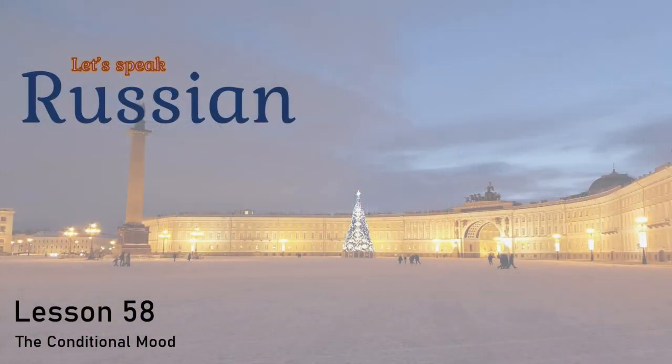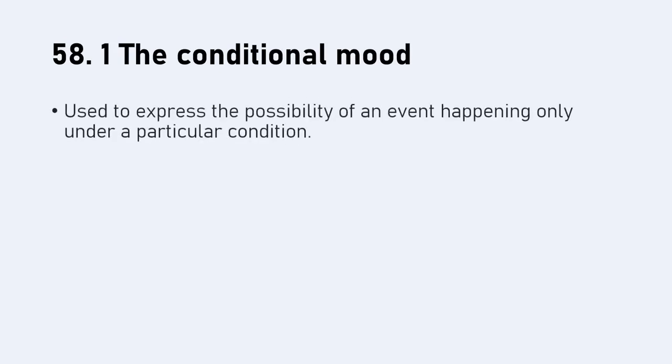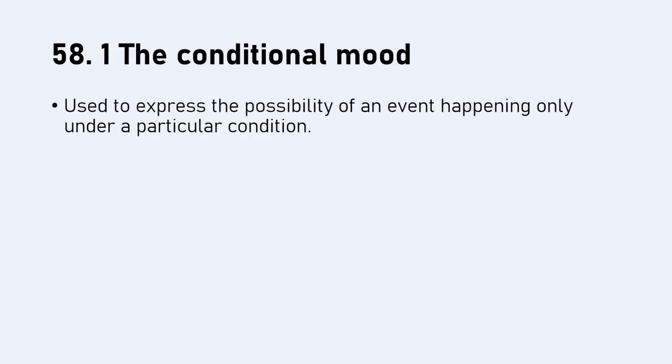So this is lesson 58 of our online program, Let's Speak Russian. And the conditional mood is going to be the last grammar topic that we'll be looking at in our course. And although it may seem quite advanced, it's actually quite gentle, quite straightforward, really. Okay, so what is it? What is the conditional mood? Well, we use it to express the possibility of an event happening only under a particular condition, hence the name conditional mood. So you can think of it this way.